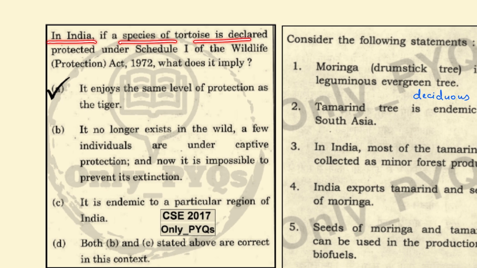In India, if a species of tortoise is declared protected under Schedule 1 of the Wildlife Protection Act of 1972, what does this imply? That it enjoys the same level of protection as a tiger, because even the tiger comes under Schedule 1.